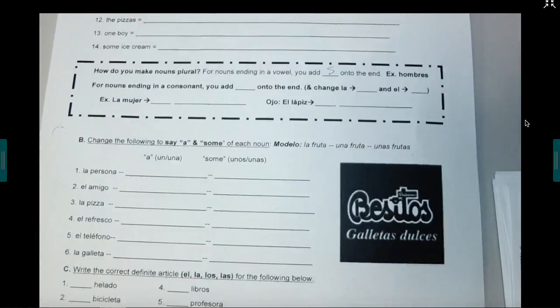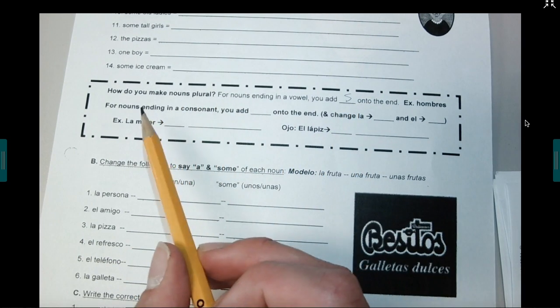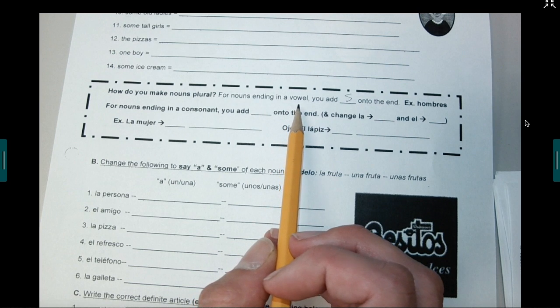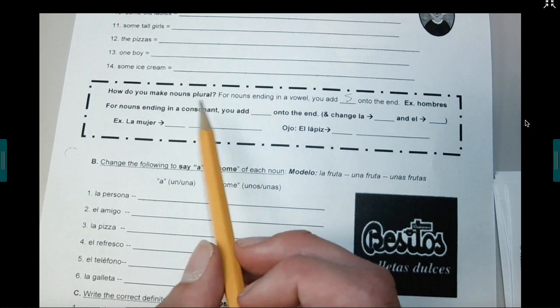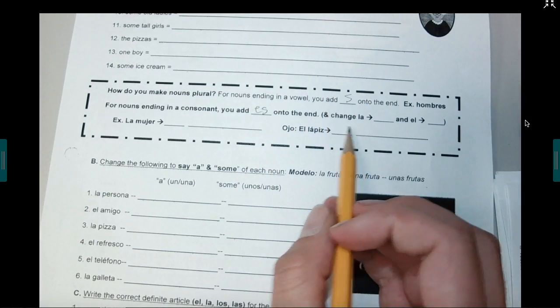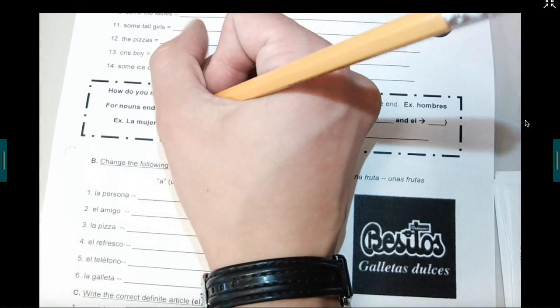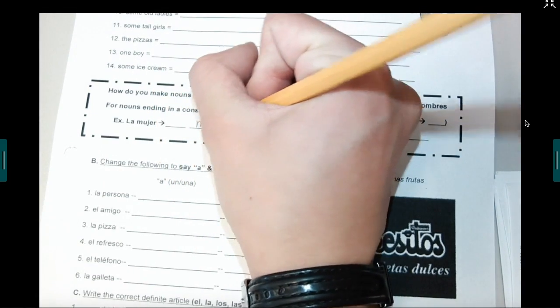So, before I move on, I'm actually going to skip back to the back. So, on the back, we talked about making nouns plural. So we saw amigos, you add an S on the end. There are some nouns that don't end in a vowel, so they don't end in an A, E, I, O, U, etc. So in this case, I usually add an ES onto the end. So for example, if I had, let's see, mujer. Okay, la mujer is going to change to mujeres.